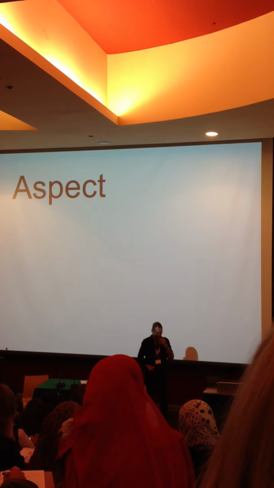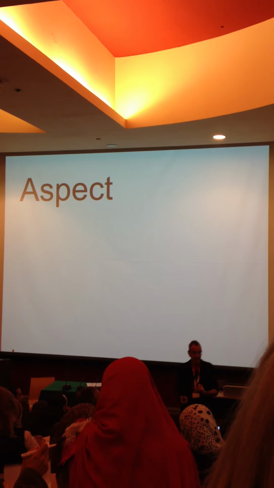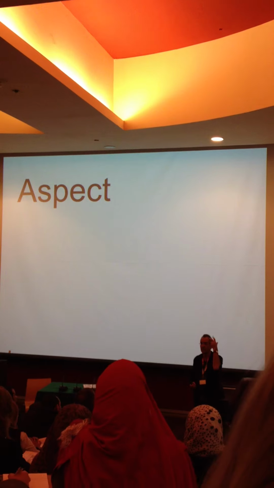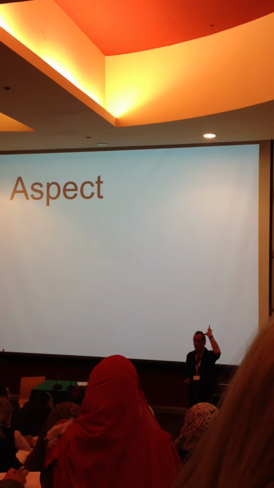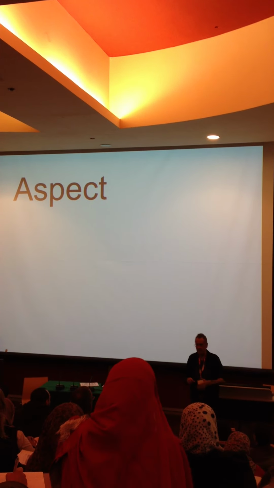Now, let's look at the other one, aspect. Aspect is the most difficult thing in English. It's two aspects. What are they? Perfect and progressive. Progressive, sometimes called continuous. Two aspects.